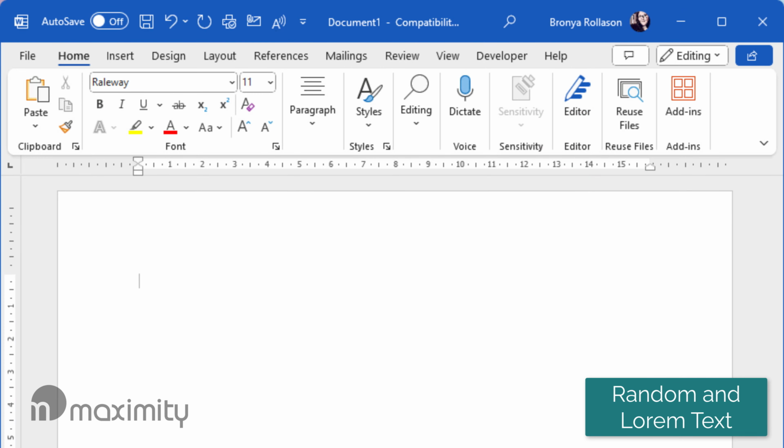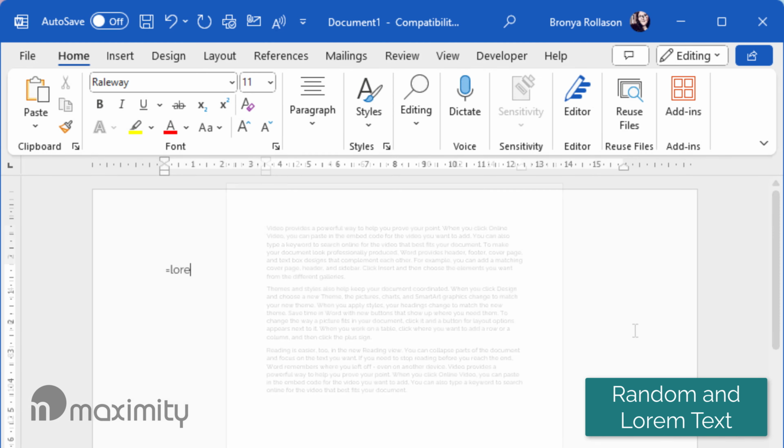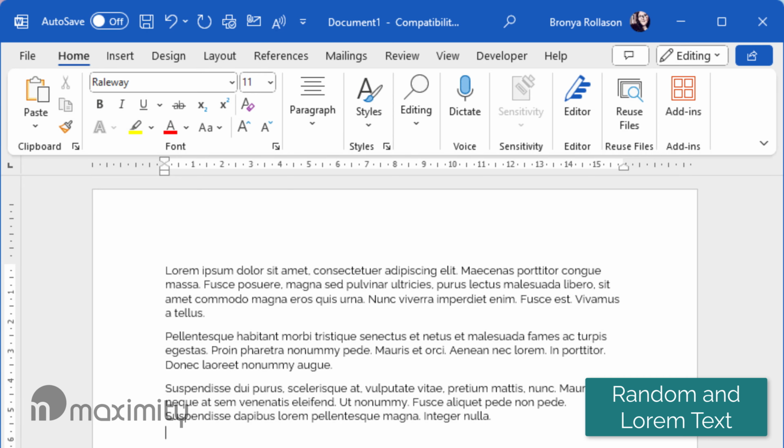If you're designing a leaflet, for example, and you don't have the text that will be in the document yet, you can use the rand or lorem functions to paste example text. On a new line, type equals rand and then an open bracket. First type the number of paragraphs you want and then a comma. Then the number of sentences per paragraph and finish with a closing bracket. Press enter and random text will be pasted in. Replace rand with lorem for improper Latin.